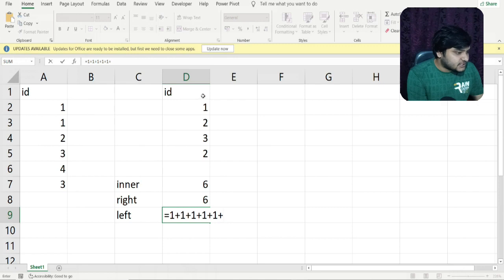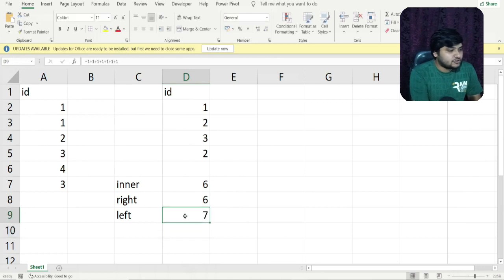So 4, I'll again try to match here. I cannot find a 4, but this is a left join, and in a left join, all the unmatching records from the leftmost part of the table will also be presented. So I'll give here 1, because 4 is not matching, but for a left join, all the values from the leftmost table should come. That is why 4 would come here. Now skip to the next value, which is 3. You can see 3 will match with this 3. So I'll write here 1, and if 3 is not coming any more times, it will not match. So the number of rows generated into the output is 7.